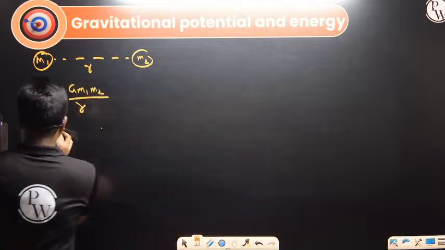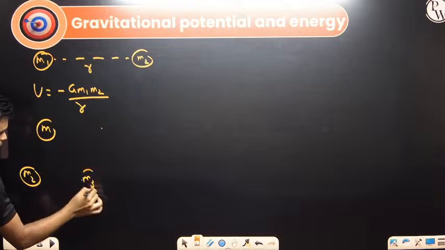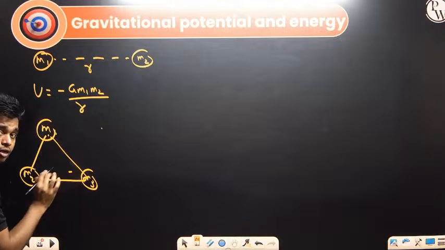If you have a multiple mass system, like m1, m2, and m3, then in this case we have to make pairs. m1 m2 is one pair, m1 m3 is one pair, and m2 m3 is also one pair.